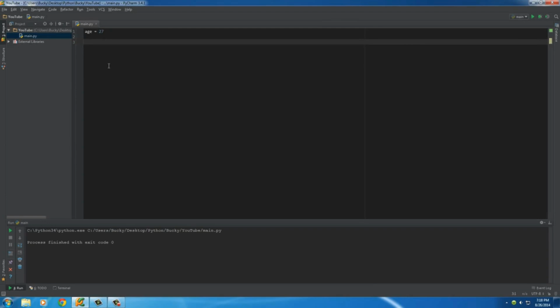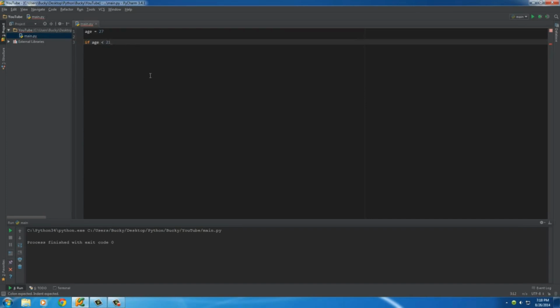So what we need to do is we need a way to check this and execute some code based on another variable. Sounds confusing, but check it out. Whenever you want to have your computer make a decision, the first thing you do is add the keyword if. Now, directly after this, we need to give it something to test. So right now, we're just going to test if this age is less than 21. So if the age is less than 21, then we want to do something. We'll just print out no beer for you since they're too young.